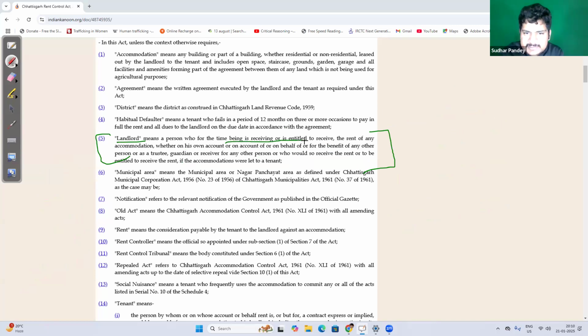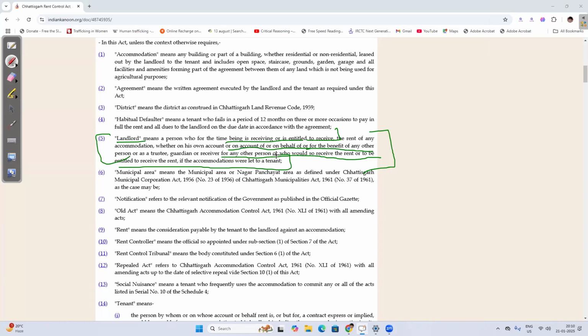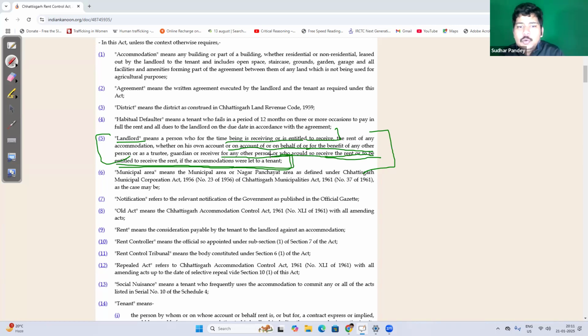Landlord means who is receiving or entitled to receive rent, receiving rent on behalf of or on account of another person, or any other person who would receive the rent if he were to put the property on rent. Is it clear? Yes or no? Is there any confusion in it? So the last part you said, if any other person were to let, then also he's entitled to receive. Right. Now, what they are stating is who would so receive the rent or be entitled to receive the rent if the accommodation were let to a tenant.